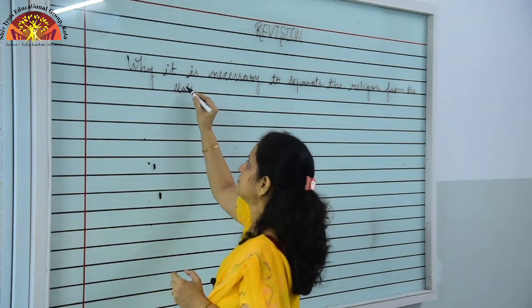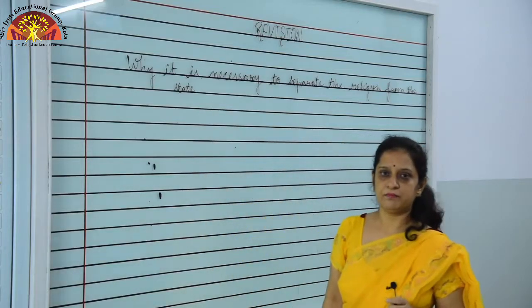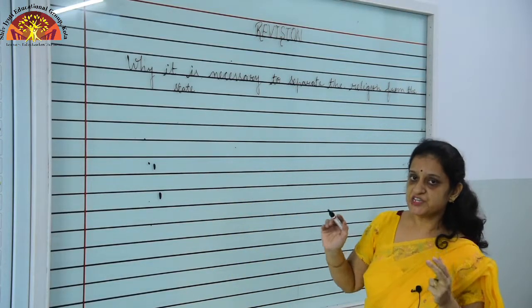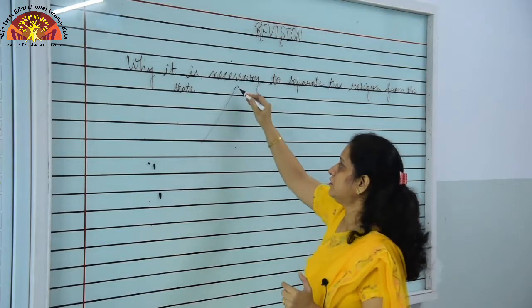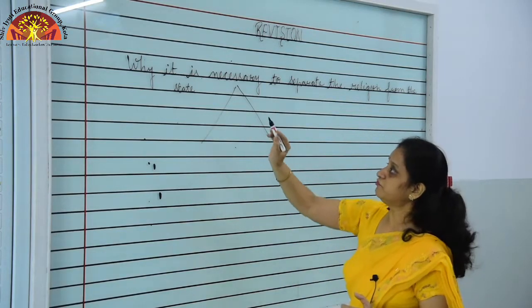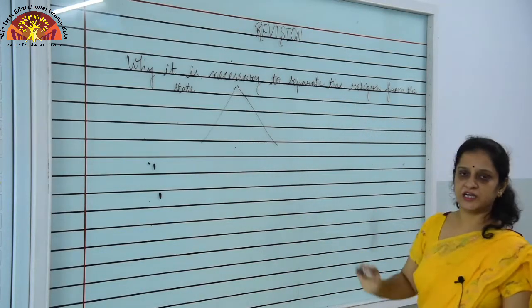Students, as I am covering the revision of this part, I can broadly explain to you why it is necessary to separate the religion from the state.